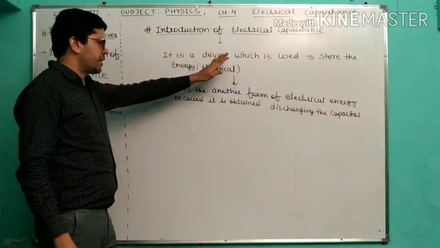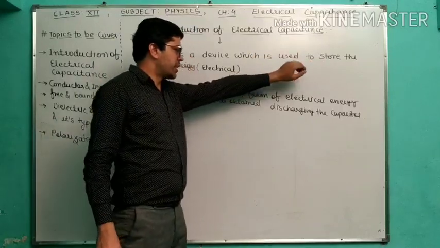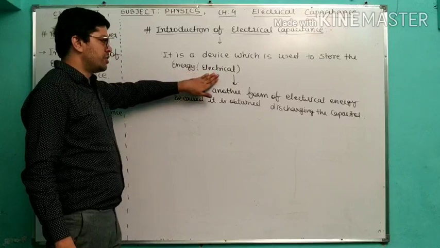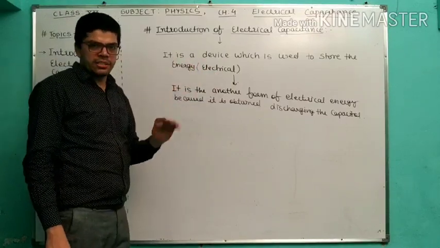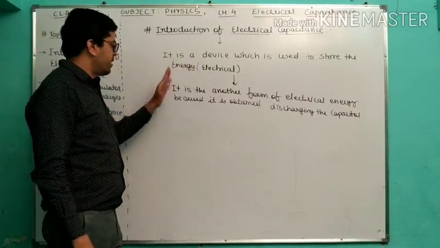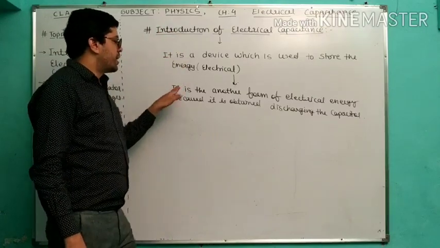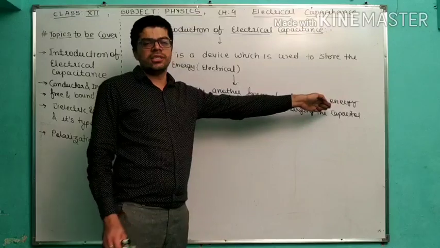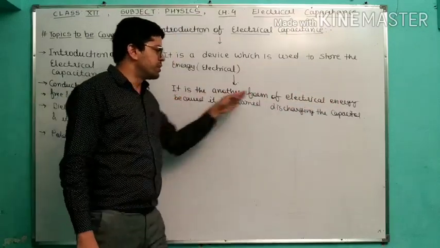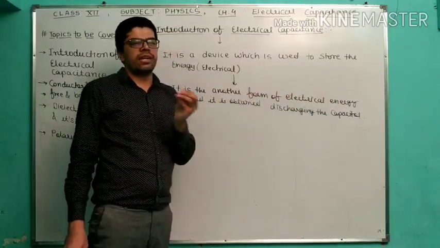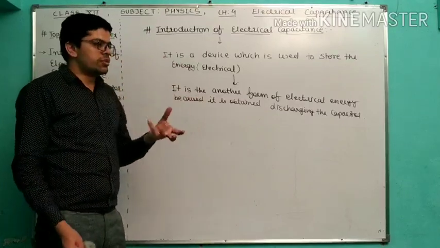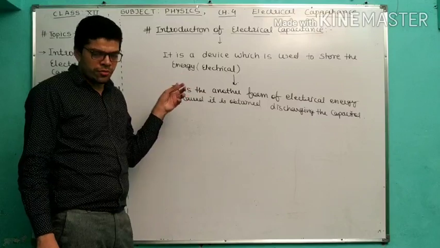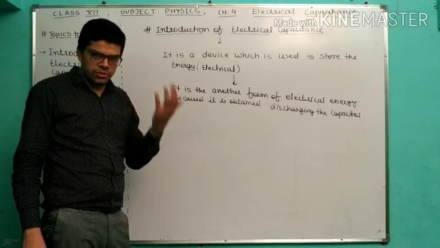First statement I told: a device which is used to store the electrical energy. You store the electrical energy in the capacitor. And then second statement, it is another form of electrical energy. That means if you are using the electrical energy, directly we switch on. But now here the thing is different. First you have to store the energy, after switching on.